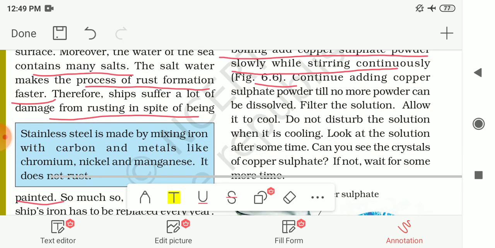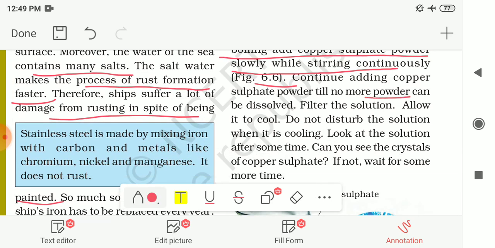And we have to continue adding copper sulfate powder till no more powder can be dissolved. That means we have to make a saturated solution. We have to add the powder of this copper sulfate until no more powder can be dissolved. And copper sulfate is a kind of salt.